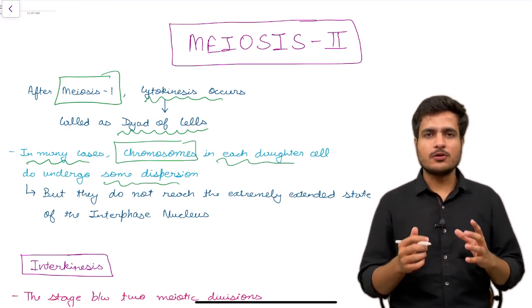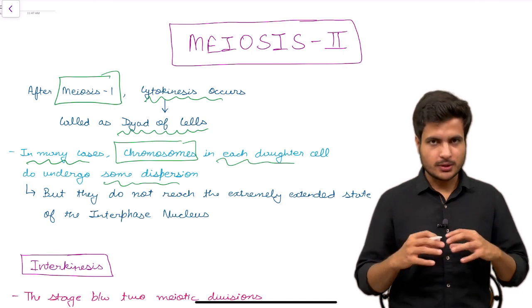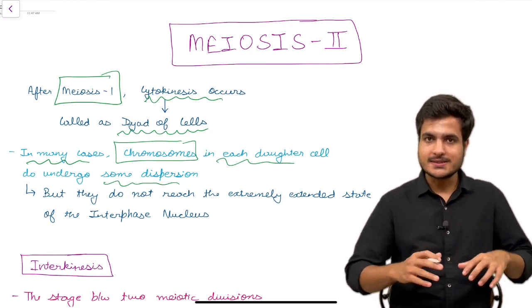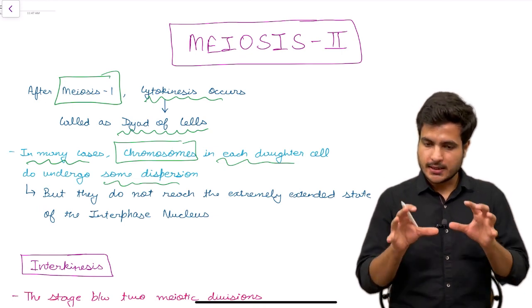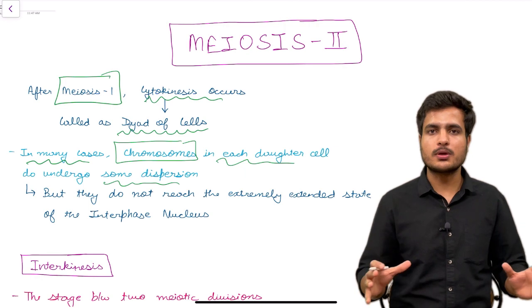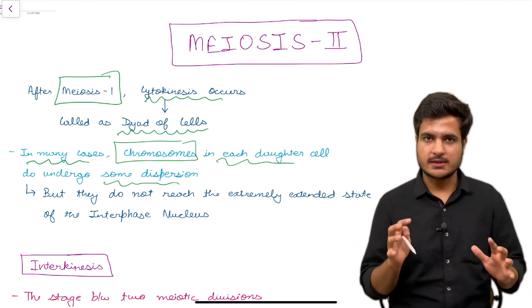It is a tendency of a cell that during cell division, proper distinctive chromosomes are seen. But once the cell has divided into daughter cells, the chromosomes tend to disintegrate into normal chromatin material, and those chromatin fibers get entangled among themselves.